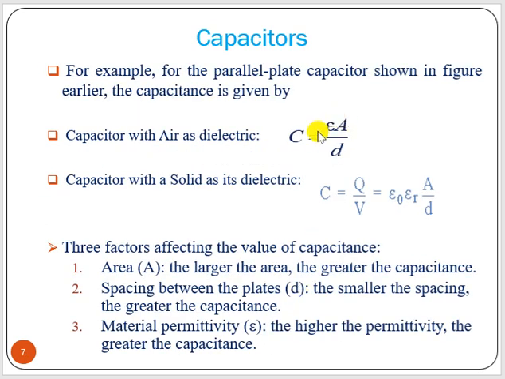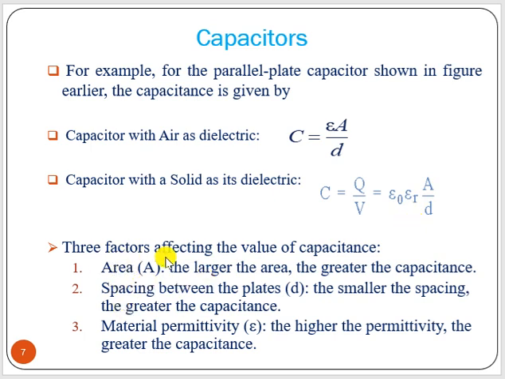This formula C equal to epsilon A by D is applicable with air as dielectric, where epsilon is the absolute permittivity of the air. For a capacitor with a solid dielectric, it can be described as C equal to Q by V equal to epsilon 0 epsilon R A by D, where epsilon 0 is the absolute permittivity of vacuum and epsilon R is the relative permittivity of the medium. A is the area of the conducting plate, and D is the distance between the conducting plates.